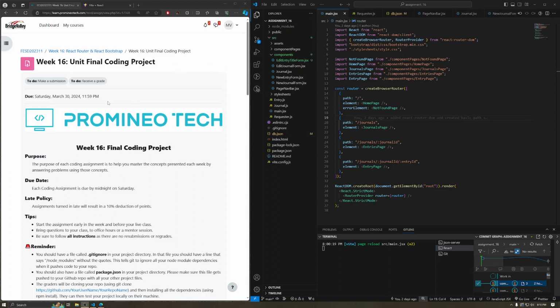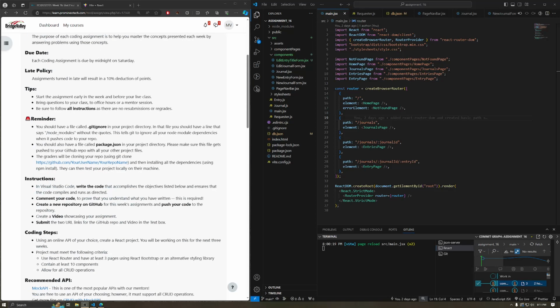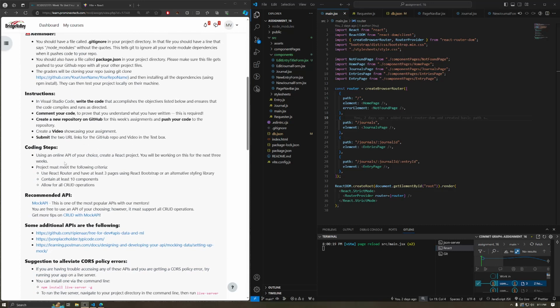Promineo Tech Bootcamp. This week we learned a couple of things. We learned how to implement React with Bootstrap, and we were also tasked with learning how to use React Router. So this project really focuses on those two things, as well as CRUD operations again. So I'm going to go ahead and read the instructions for this app that we were asked to make.